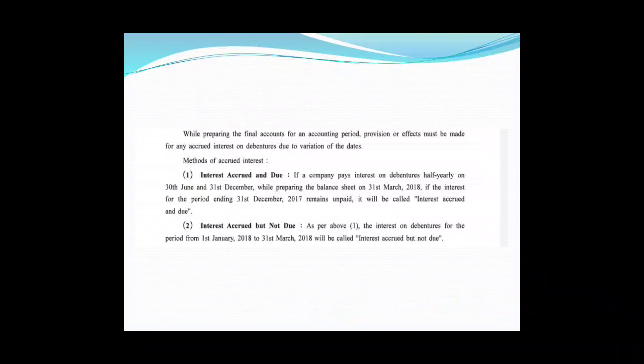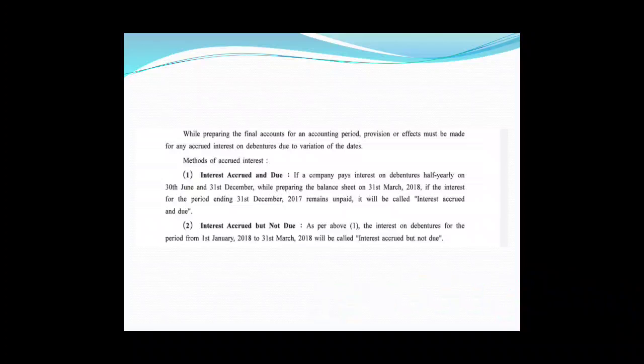Next is interest accrued but not due. In the same case, where the company is paying interest two times in a year, on 30th June and on 31st December, on the date of the balance sheet, that is 31st March 2018, the interest for the period from 1st January 2018 to 31st March 2018 will be called interest accrued but not due.